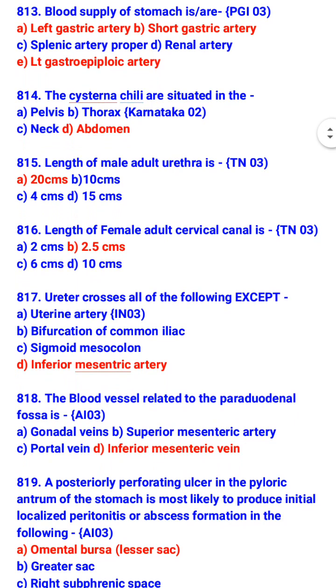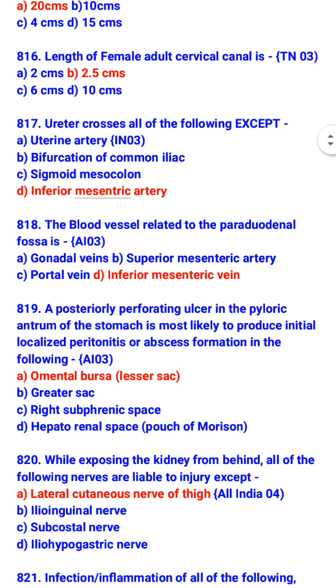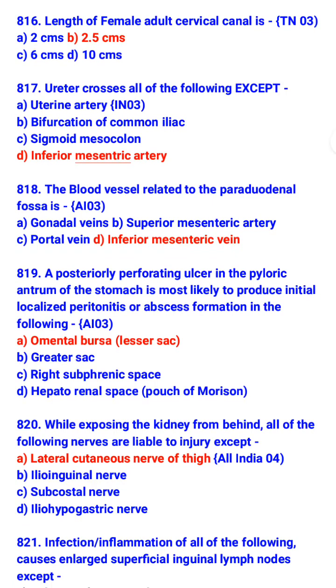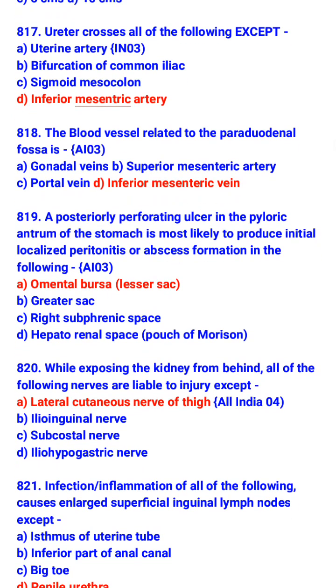Ureter crosses all of the following except inferior mesenteric artery. So ureter crosses uterine artery, bifurcation of common iliac and sigmoid mesocolon. The blood vessel related to the paraduodenal fossa is inferior mesenteric vein. A posteriorly perforating ulcer in the pyloric antrum of the stomach is most likely to produce initial localized peritonitis or abscess formation in the omental bursa, that is lesser sac.